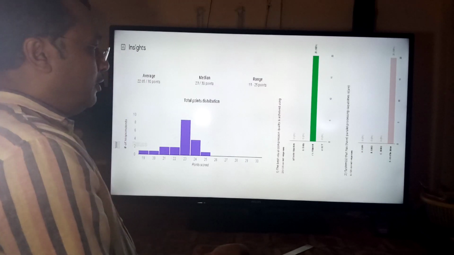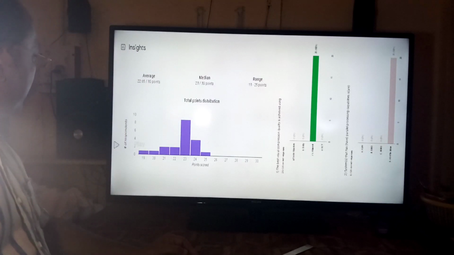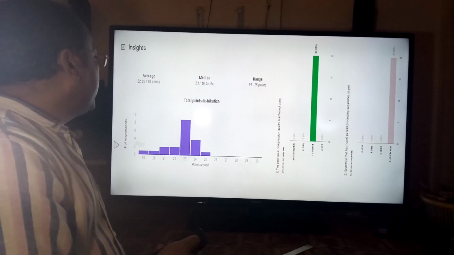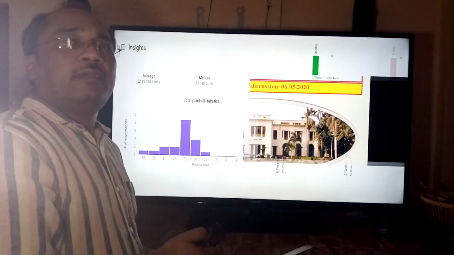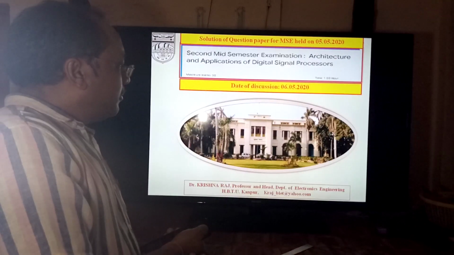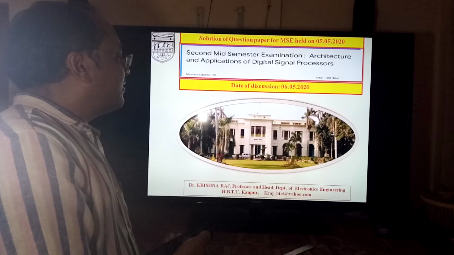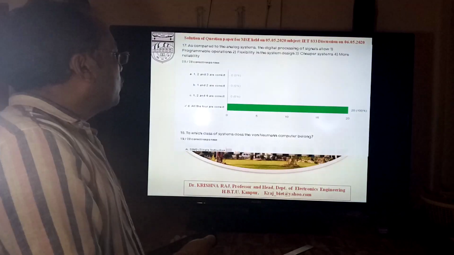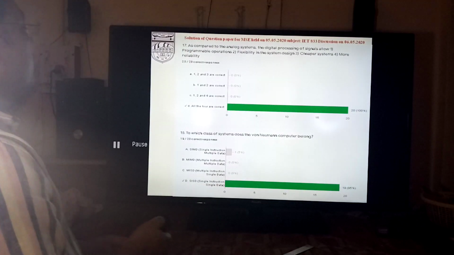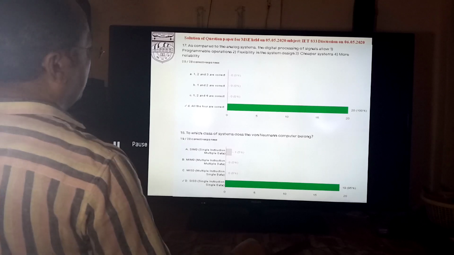Even if we consider single instruction multiple data, multi-processing is taking place at the data level, so all are related to parallel processing.